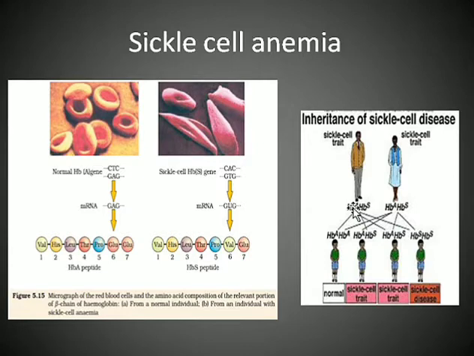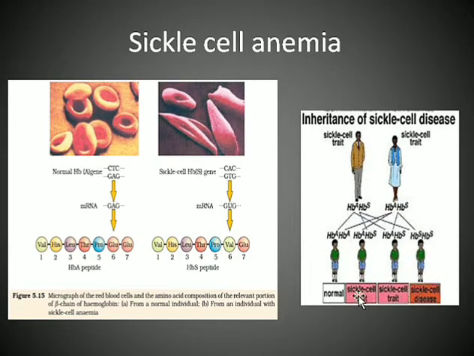But when gamete formation takes place and the alleles move to the children, what we see here is that if this combination, both the alleles are normal, this is a normal child. These two children are carriers, and in the last one, HbS, when you have this allele combination where both the alleles are recessive, then this child will have the disease.